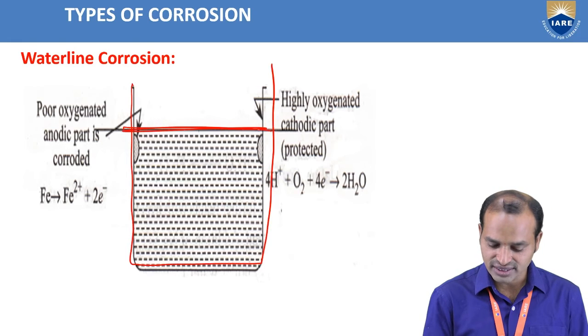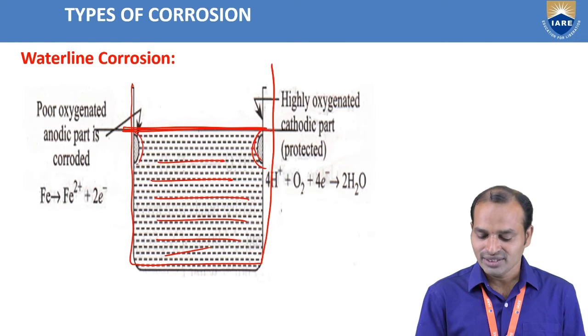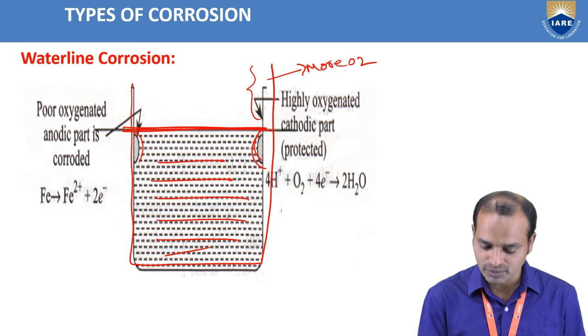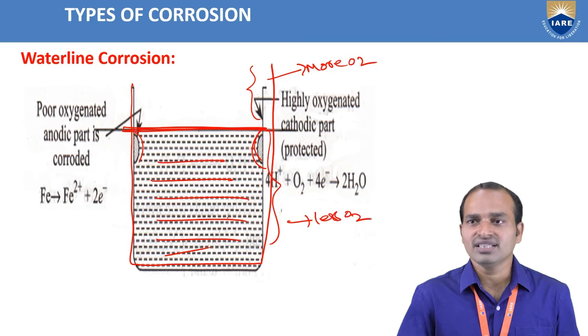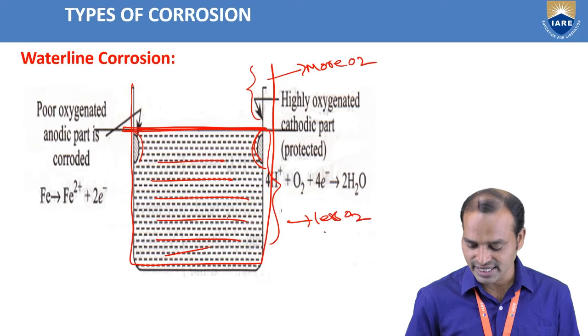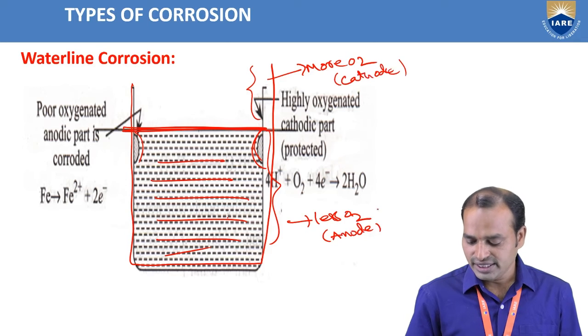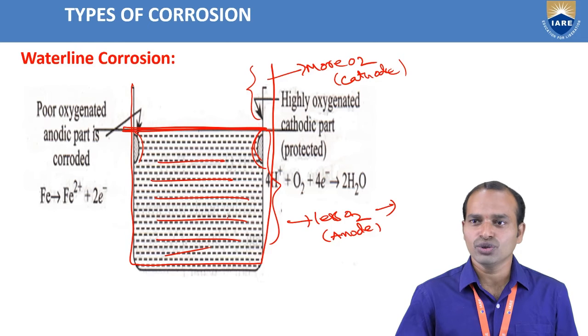Here this is the surface, and this is the water. Just below the waterline surface, we are observing the corrosion. This part has less oxygen and this part has more O2. Where the less O2 is present, that part acts as an anode and more O2 acts as a cathode. This part acts as an anode and leads to corrosion.